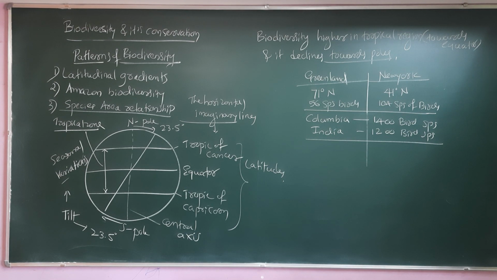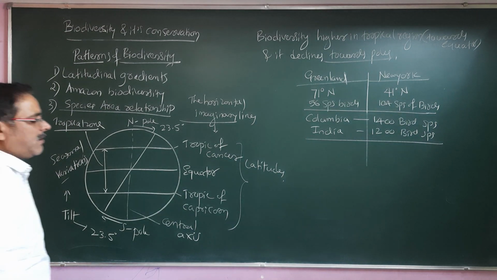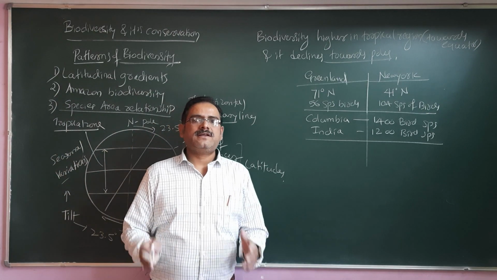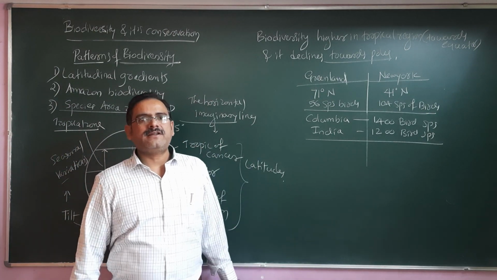One more important point: there is a country called Ecuador. In South America, the country lies exactly on the equator.